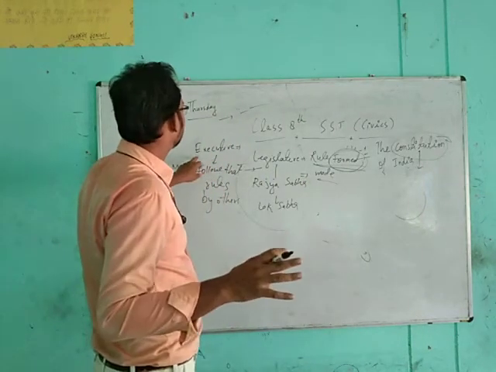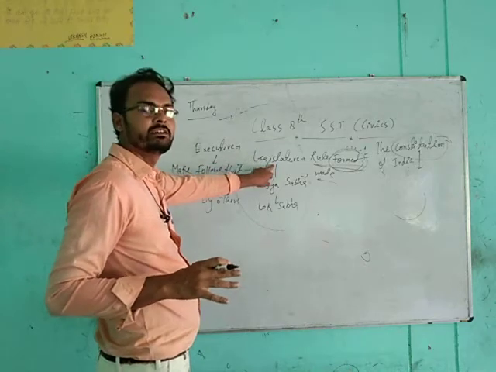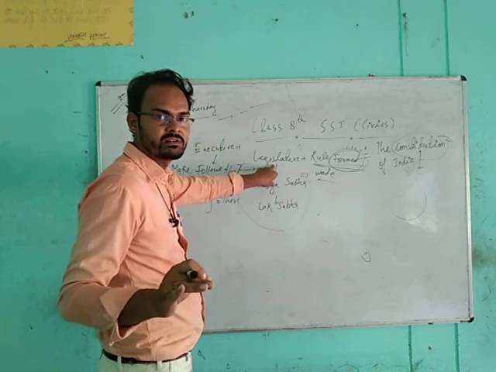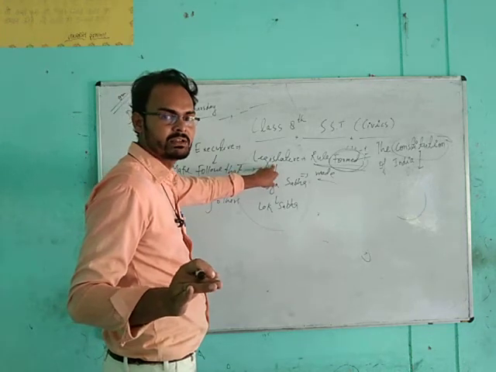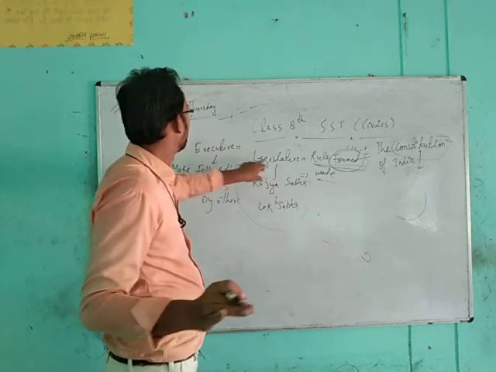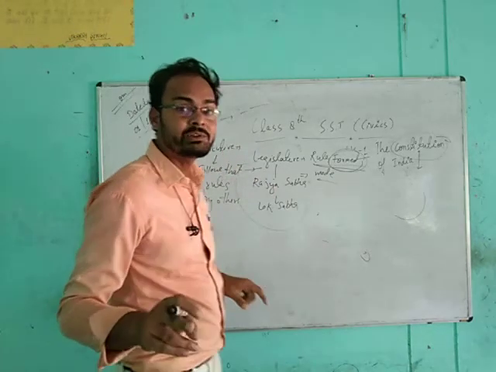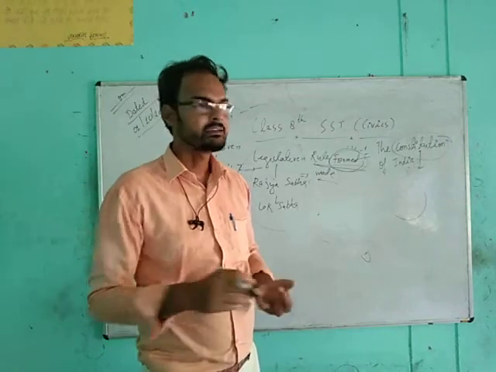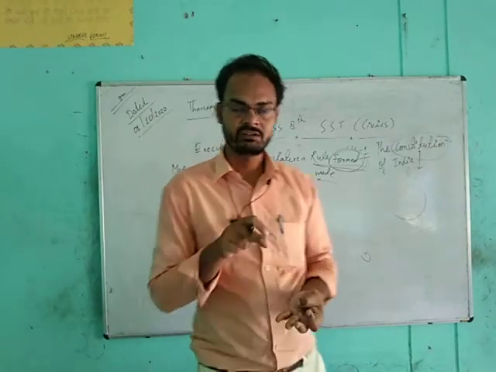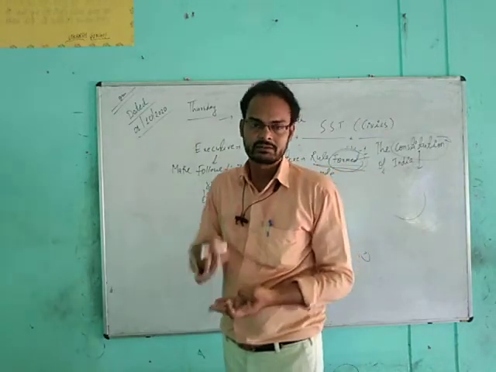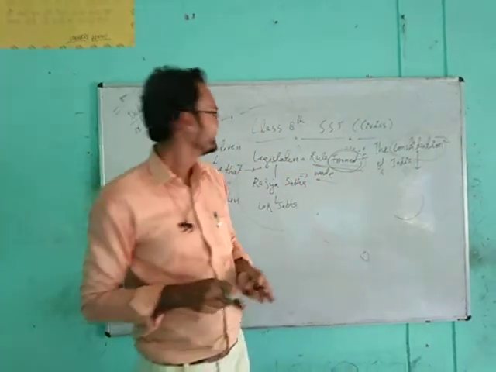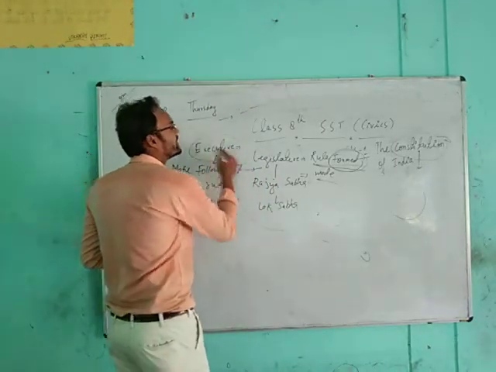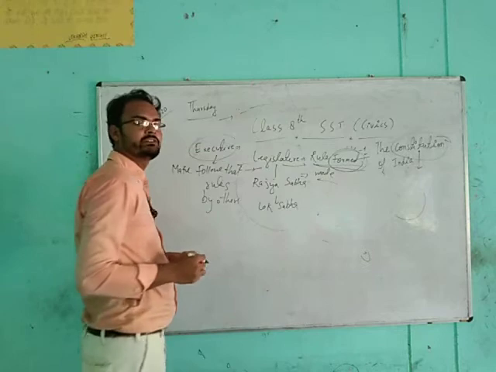So legislature forms the rules, like in Lok Sabha and Rajya Sabha, and in the state Vidhan Sabha and Vidhan Parishad, and executive applies those rules and makes others follow them, like police, Home Ministry, Governor, Prime Minister. They all are ready to check the execution of the rule formed by legislature.